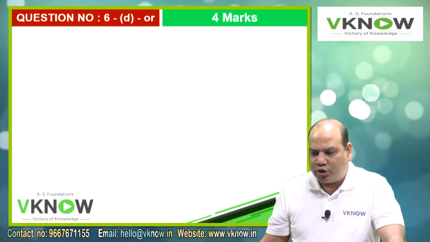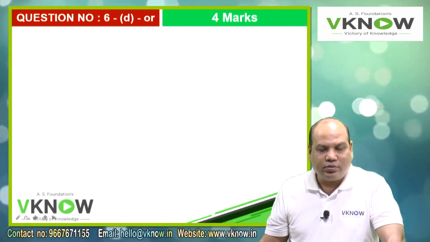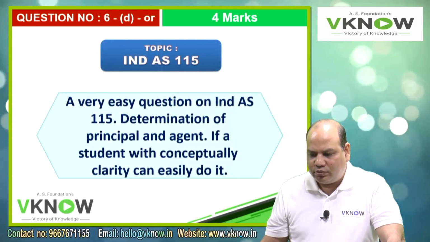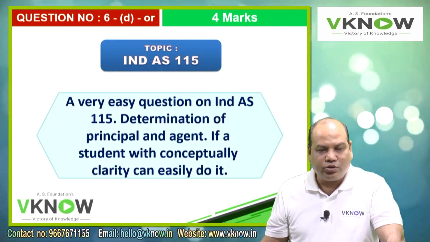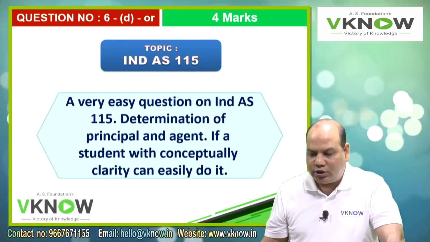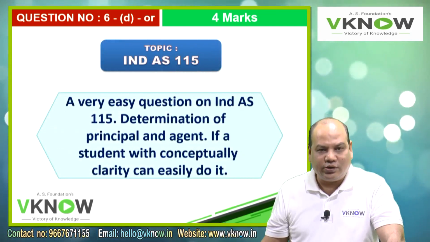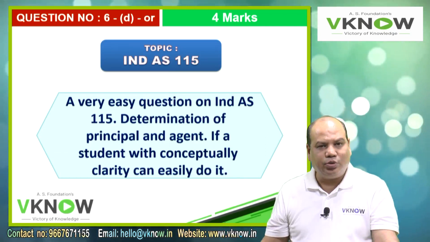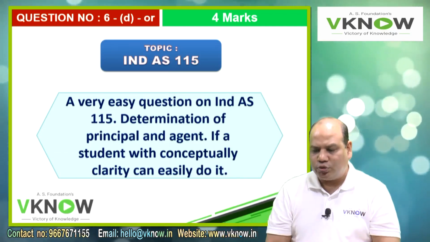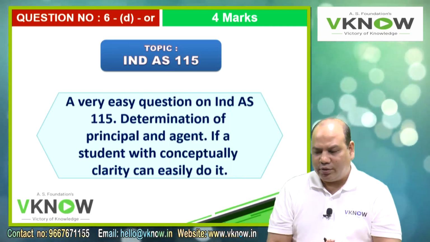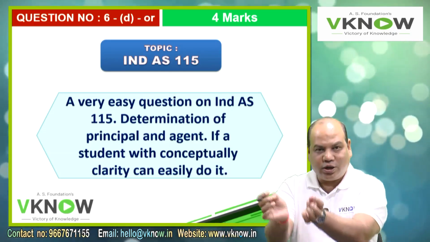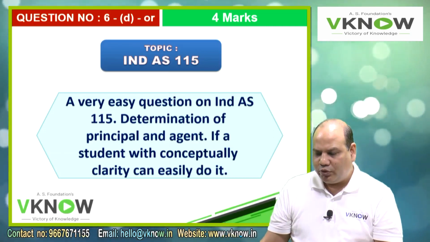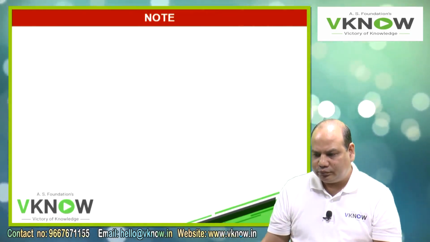Then there was a choice here in question number 6D. So that was either this or that. 4 marks, Ind AS 115. The question was to determine whether the other party is the principal or agent. Problem of an airline agent, which is again there in your ICAI module, covered in the classes also. So I am sure you can get it. This question was exactly what I took in our batch, and they have asked that question. Very easy question on 115.